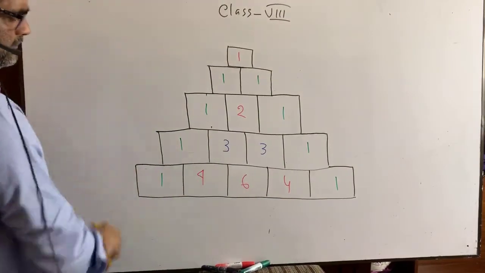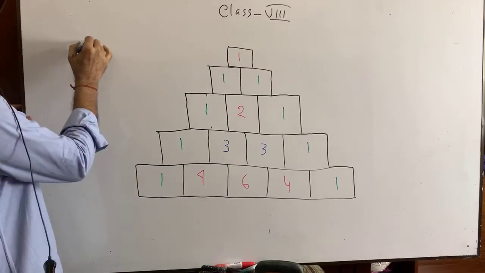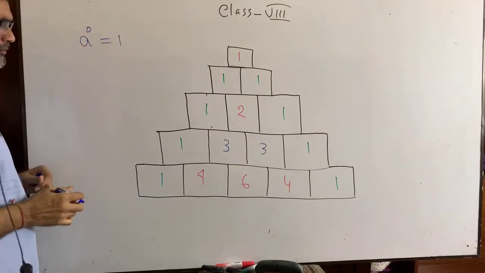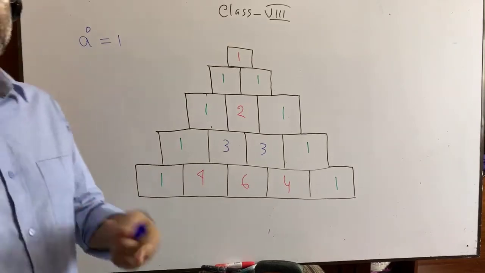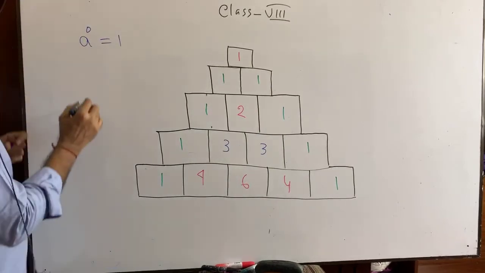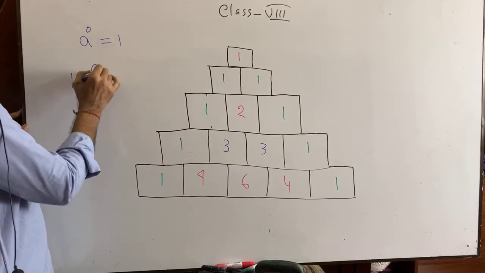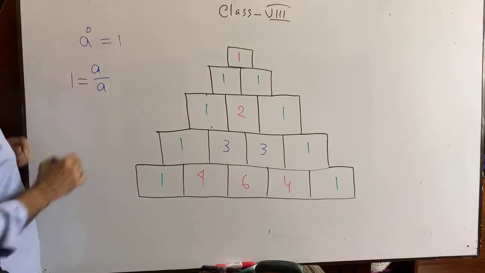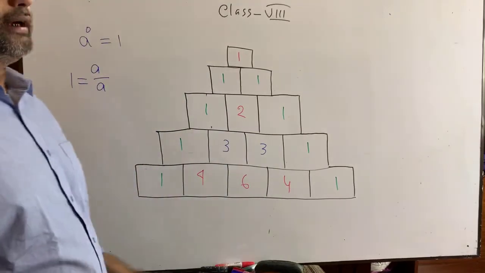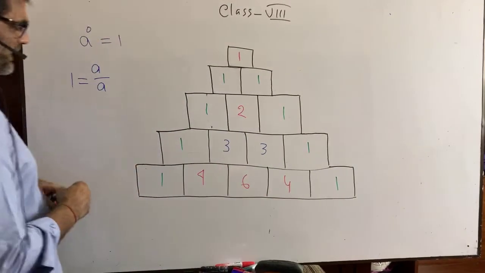Actually, you know, a to the power 0 equals what? A to the power 0 equals 1. Do you know this? Yes, you know. Suppose we are getting 1, it can be written as a by a. Can you write that 1 equals a by a? Yes, we can. If a are omitted, we are getting 1, right?